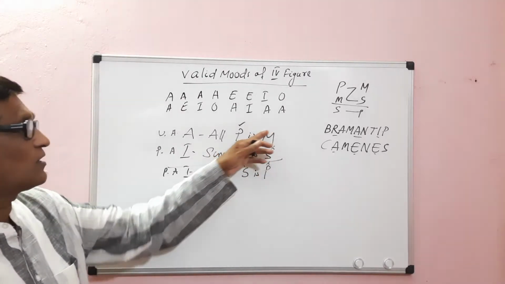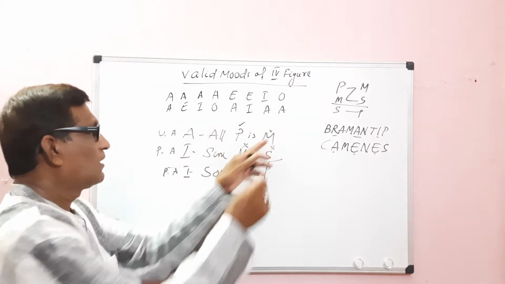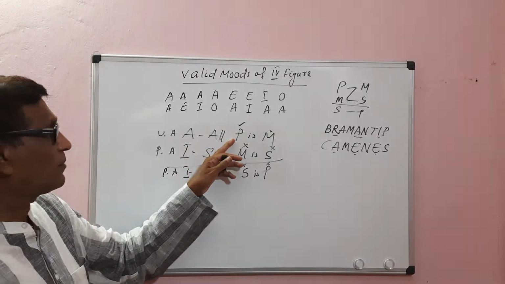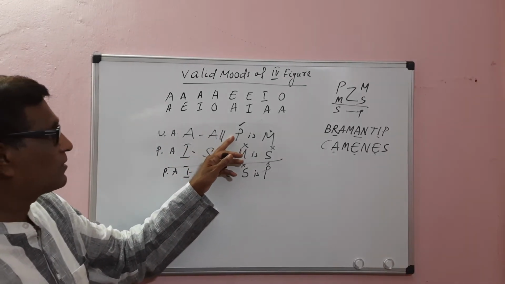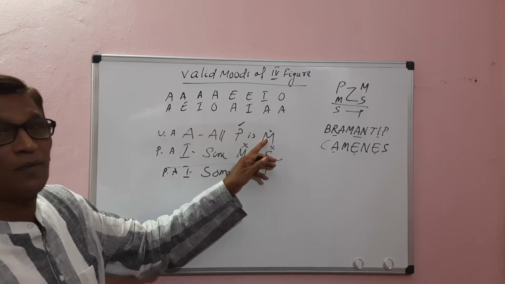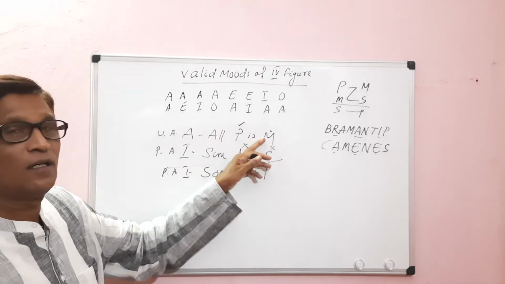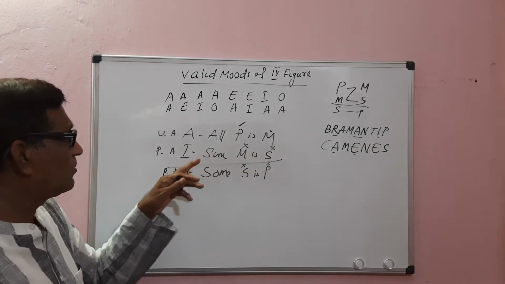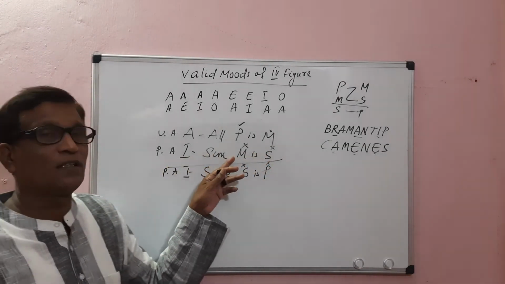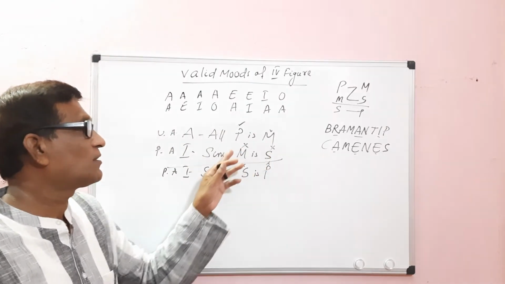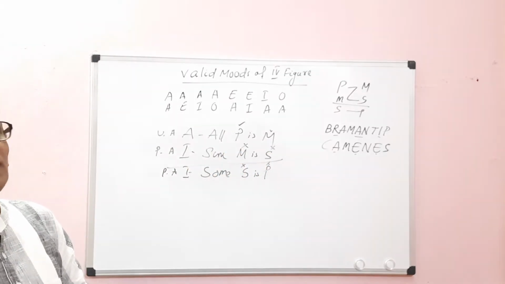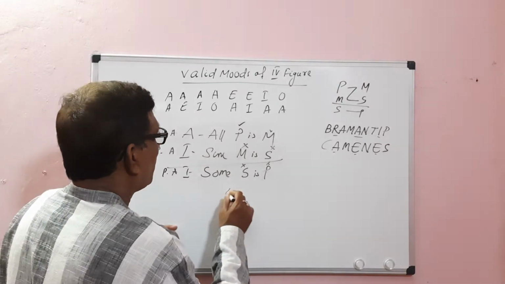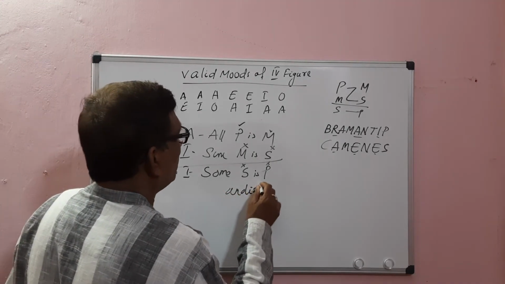Here the middle term is not distributed in either premise. In the major premise, the A proposition distributes the subject term P, the major term, but the middle term occurs in the predicate. In the minor premise, the I proposition distributes neither term. So the middle term is not distributed in any premise, and it leads to the fallacy of undistributed middle.